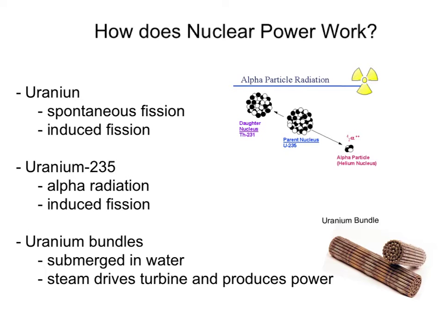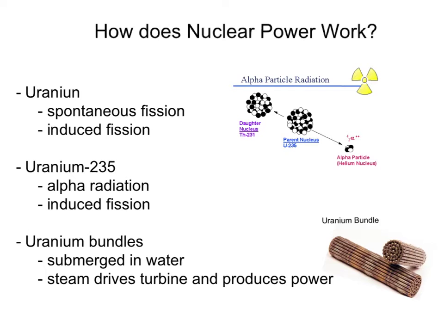Induced fission is when a free neutron is fired into a uranium-235 nucleus. The nucleus will absorb the neutron, become unstable, and split immediately. When the atom splits, 2 neutrons and 2 protons, which are bound together, are released. This is an alpha particle.